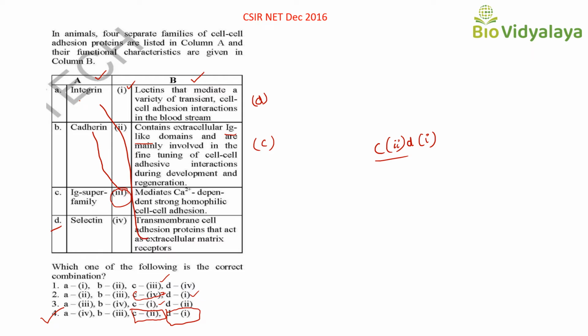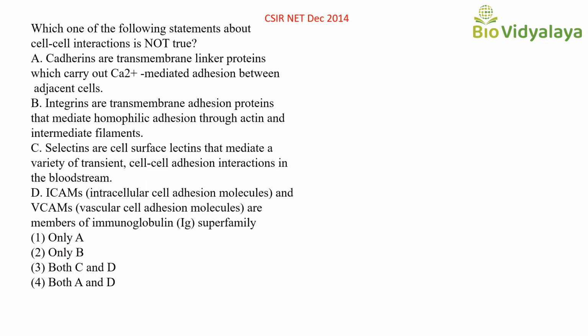So A is 4, B 3, C 2 and D 1. So correct answer is option 4. This is the question from December 2014.